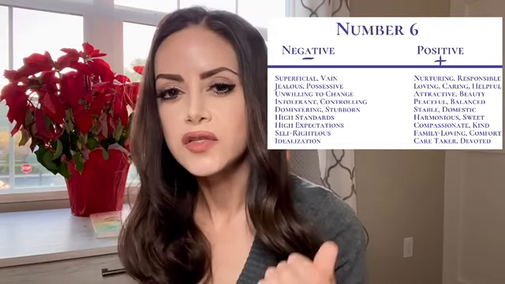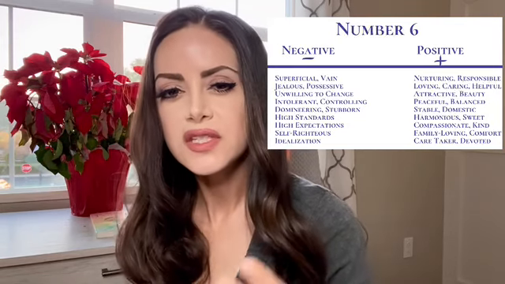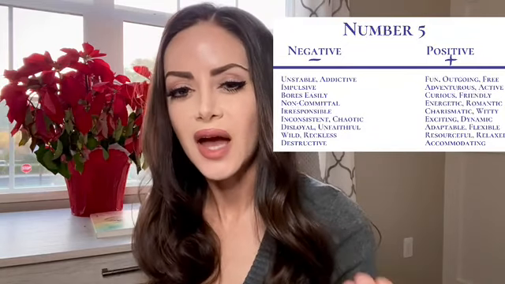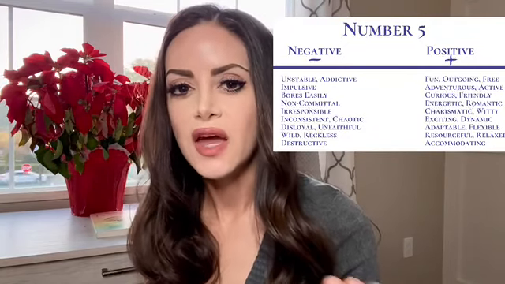And we're going to get into this more. But this is basically the overall theme for the year 2022, and it's quite different from the previous year, 2021, because 2021 was a universal 5 year. And 5 is a very different energy than number 6. The 5 energy can be very surprising. It can be very exciting. It's a very fast-paced energy. It likes to have its freedom, and it doesn't like to be confined.